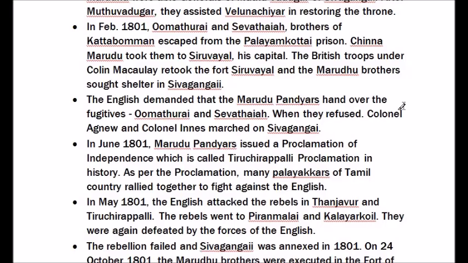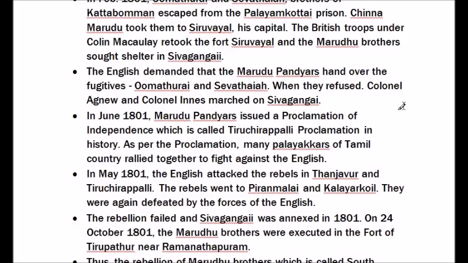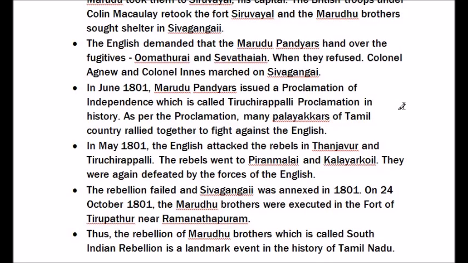In June 1801, Marudhu Pandiyars issued a proclamation of independence which is called Tiruchirappalli Proclamation in history. As per the proclamation, many Palayakkarars of Tamil country rallied together to fight against the English. In May 1801, the English attacked the rebels in Tanjavur and Tiruchirappalli. The rebels went to Piranmalai and Kaliyarkoil. They were again defeated by the forces of the English.